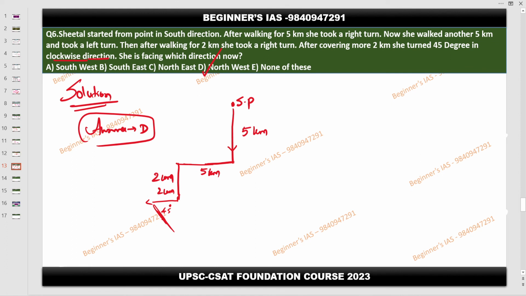Any other clarifications required with respect to this question? No means we will move on to the next question. Fine. So next question also, two questions are there. From this angle, clockwise means in this direction. This is going to be the northwest. Okay, fine.